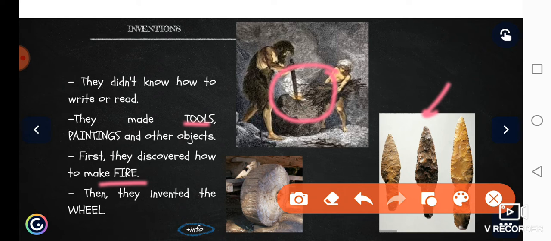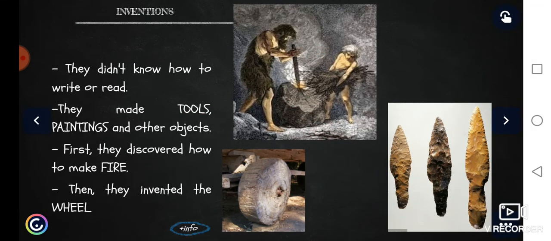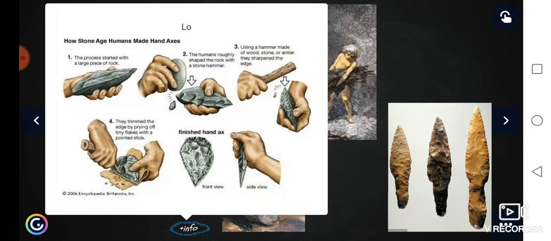And then at the end of prehistory, they invented the wheel, the wheels to transport things, to transport people, so it was a very important invention. Okay, then if you click here, you've got the different steps that they use to make hand axes, okay, which were used to kill animals and to cut things. Okay,